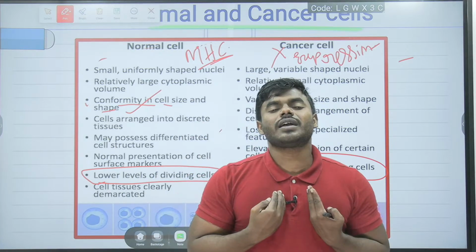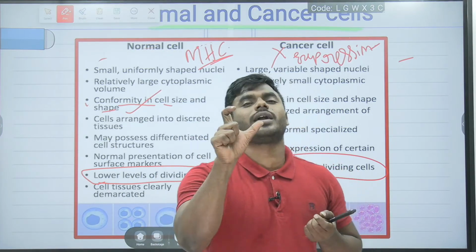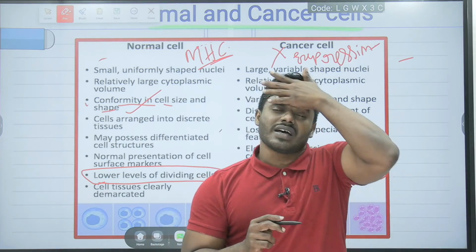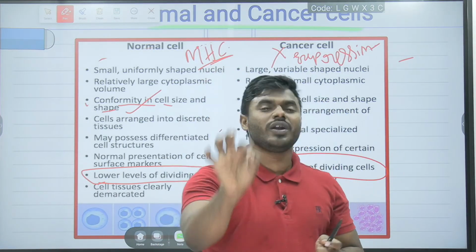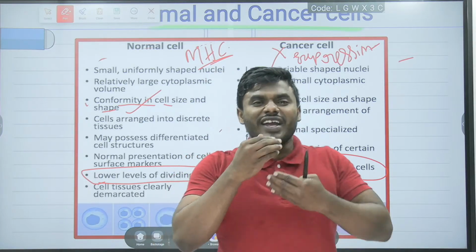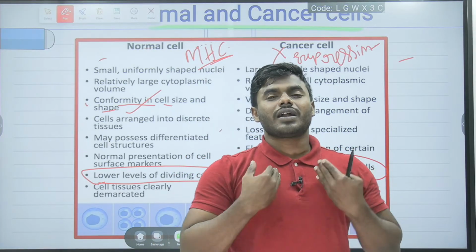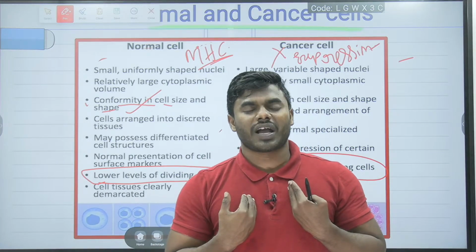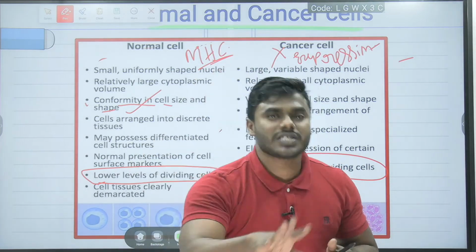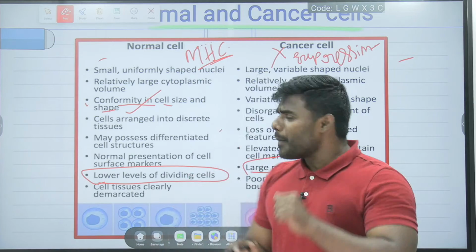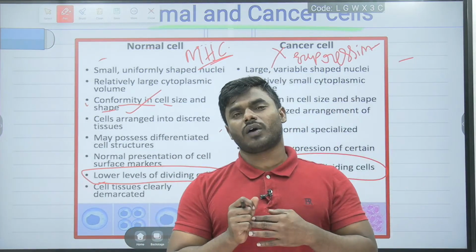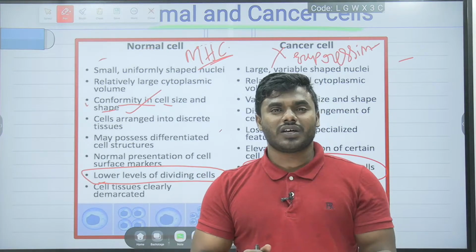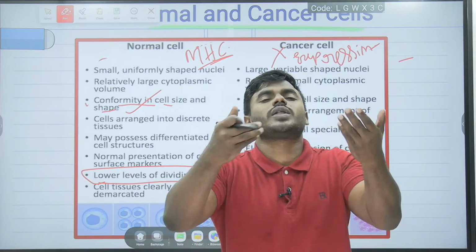It is genetically pre-programmed in our DNA molecule. Yes or no, friends? How many times the cell has to divide, that many times only it will divide. If it tries to divide extra, immediately our cell regulatory mechanisms come into the picture. They will stop the division. But what about the cancer? There will be no regulatory mechanism, hence no one can stop the cancer cell from undergoing rapid division.